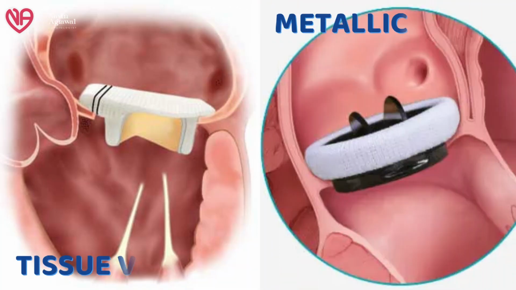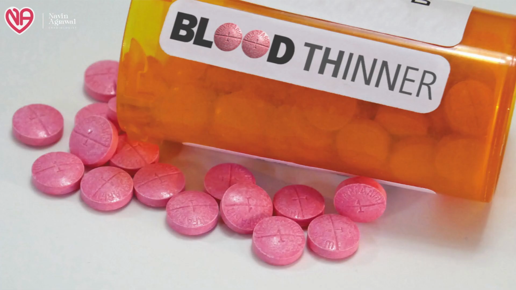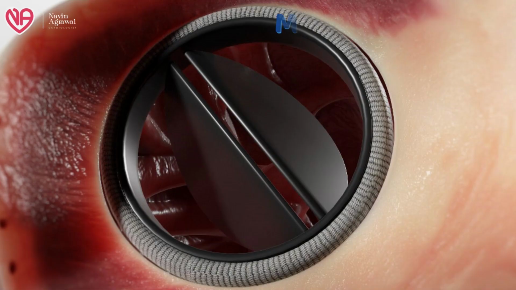What should be the dietary regimen in patients having a tissue valve in comparison to a metallic valve? Patients with a metallic valve will be put on lifelong blood thinners, so vitamin K antagonist should be given to these patients for a lifetime. That is why any foodstuff containing vitamin K, like green leafy vegetables, which we have already discussed, should be kept in a restricted amount for the entire life in a patient having a metallic valve.